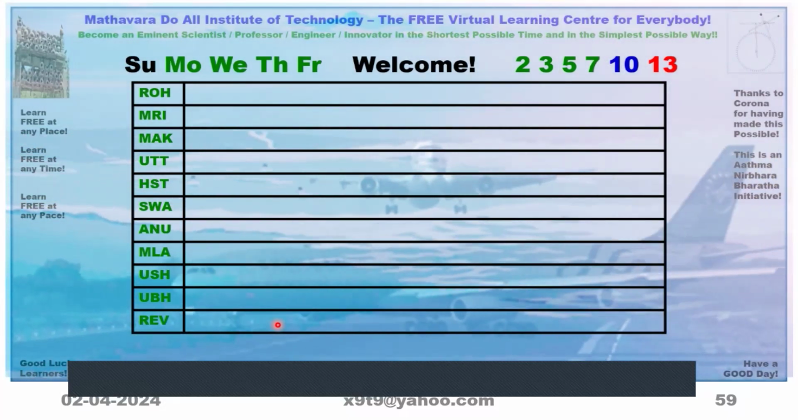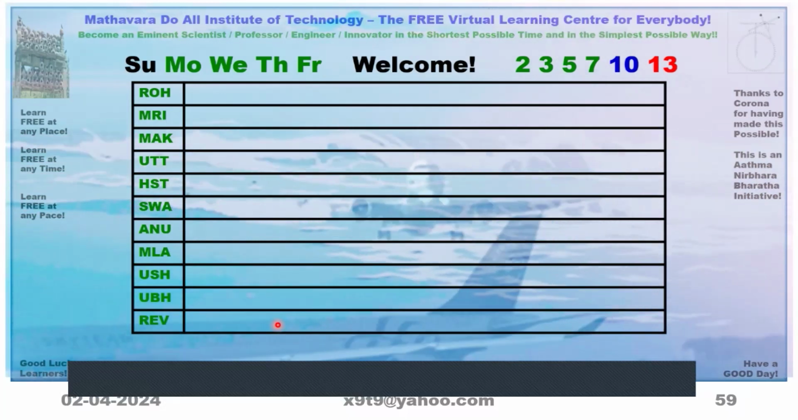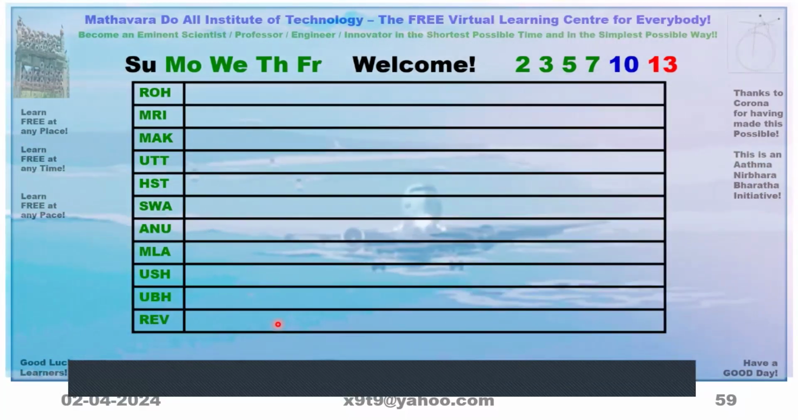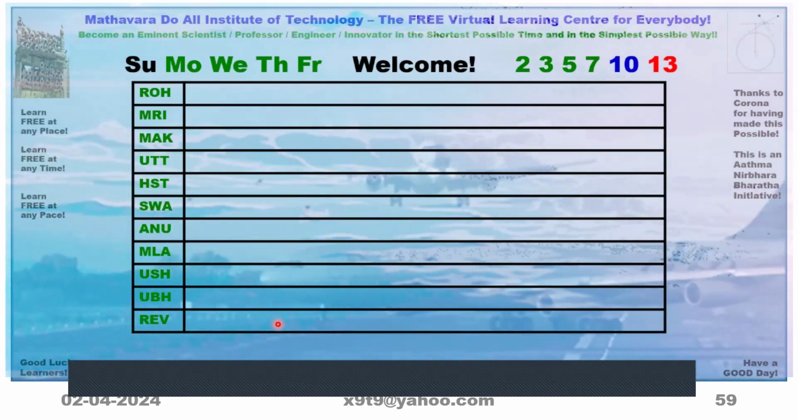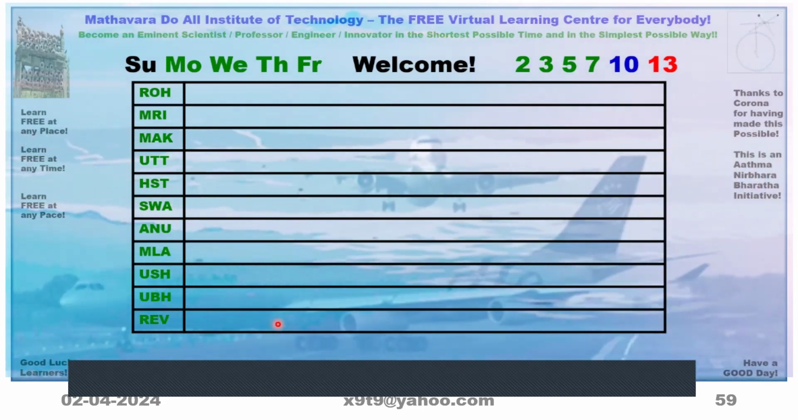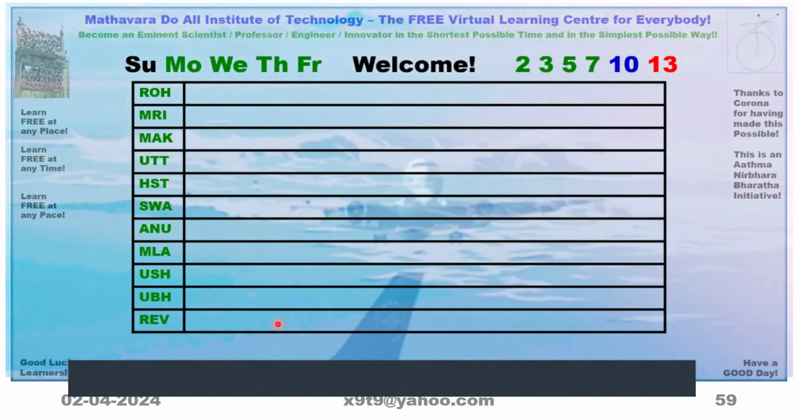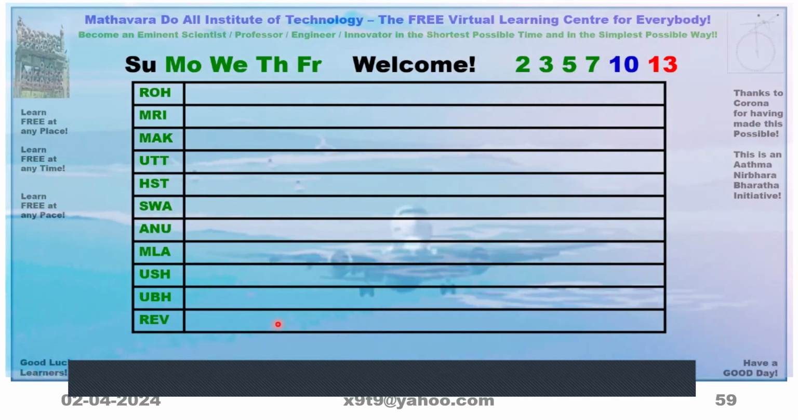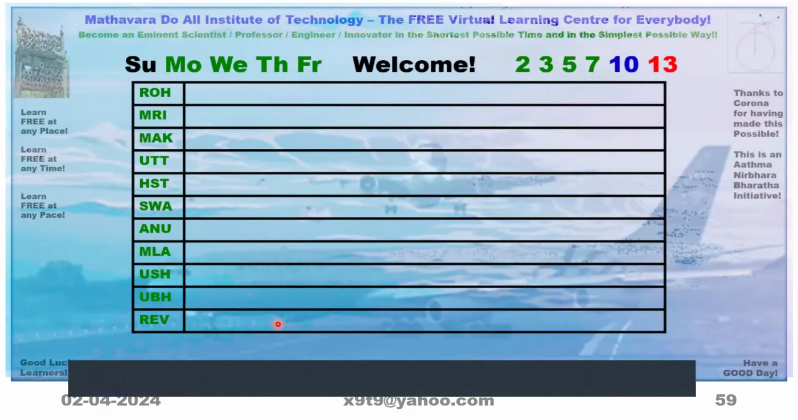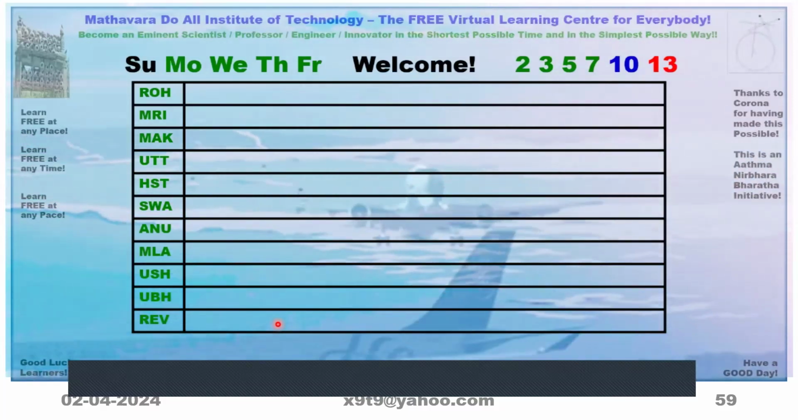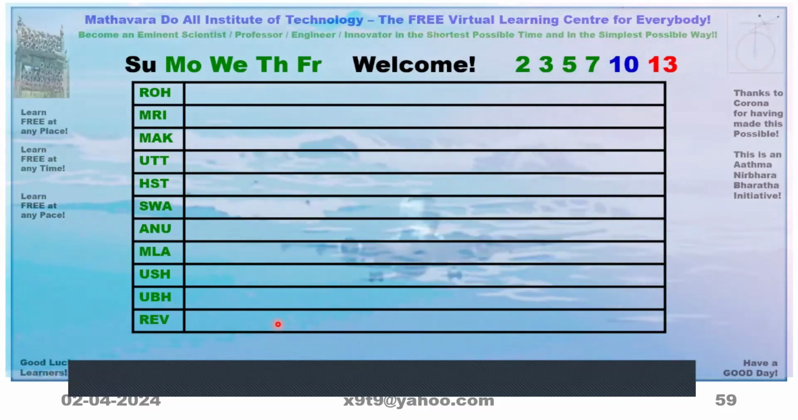So if we go to the next page, Revati is on 17th October. Thursday, and that day is Purnima. So it is not useful, but just date you can note down.